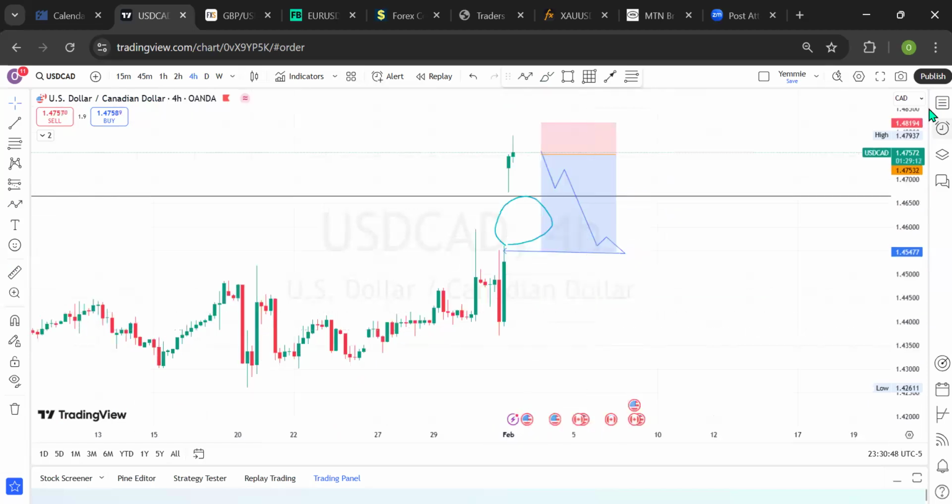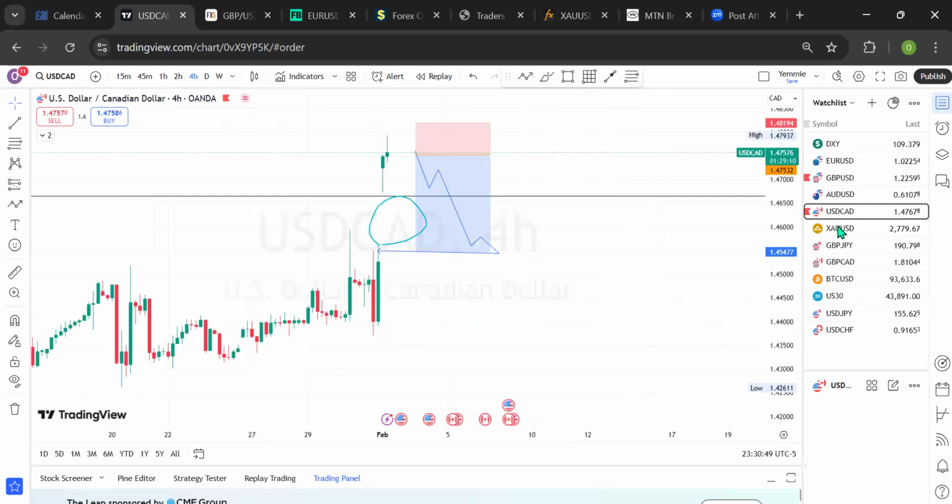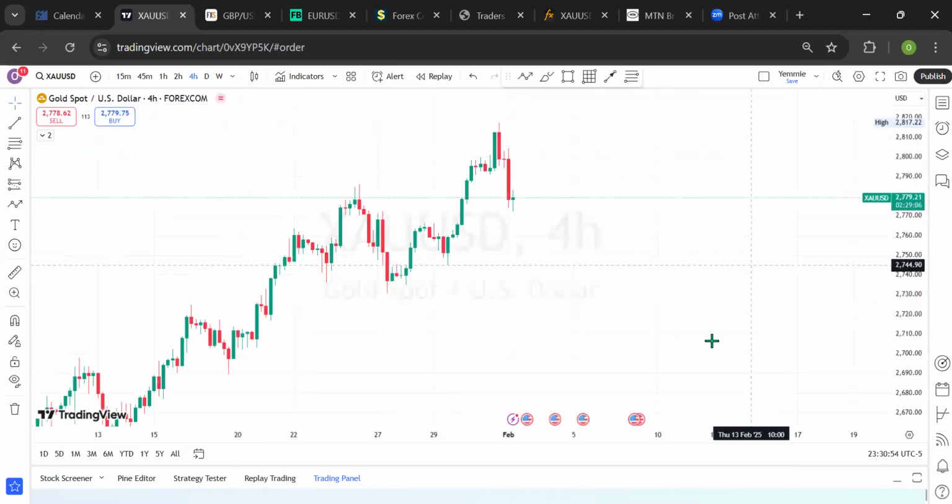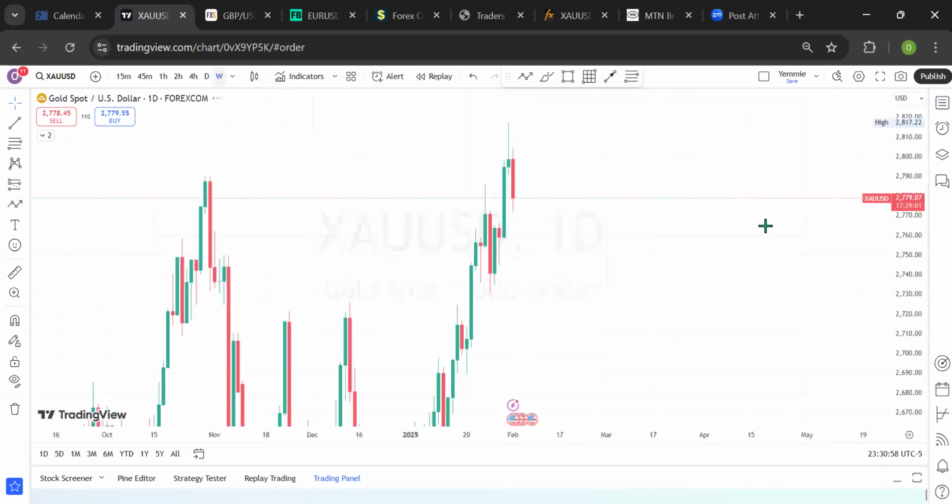Okay, going back to the last currency pair of the day. So let's look at gold, the US dollar, before we move on. So on weekly, let's see what that guy has done.